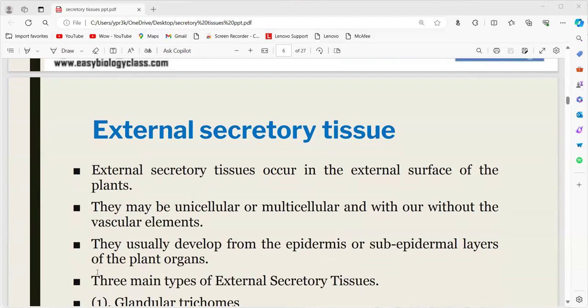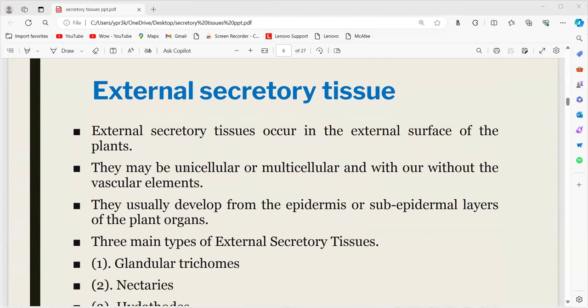The first one is the external secretory tissue. External secretory tissue generally occurs on the external surface of the plants. It may be unicellular or multicellular, with or without vascular elements. They may contain vascular elements or they may be absent.